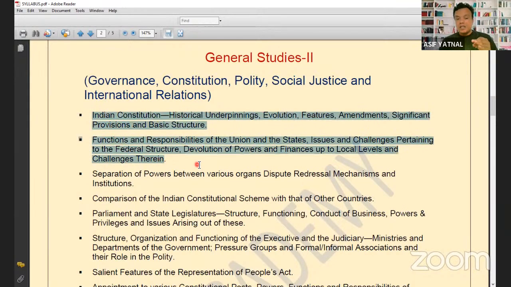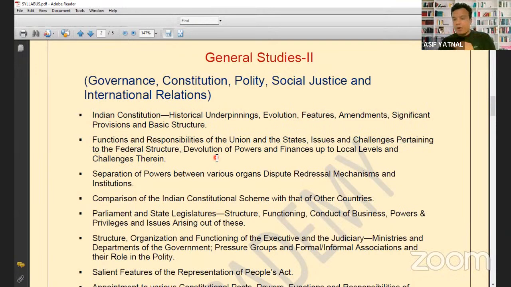Syllabus के जो points हैं, syllabus में devolution of power point है, उस पे एक question पूछा गया है. Syllabus में feature of the Indian Constitution है. Secularism is one of the important features of the Indian Constitution. They have asked a question on secularism. Then they have also asked a question about the clashes happening between the union government and state government with respect to division of the power. So whatever is there in the syllabus, based on that only they have asked the question.